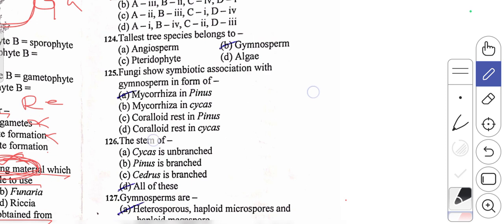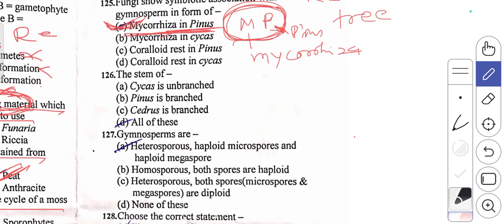Then the next question, the 126th question, the stem of. They have given three different species, Cycas, Pinus and Cedrus, and they have given information regarding the stem. You have to choose whether they have given the right thing or not. Cycas always has an unbranched stem. Pinus and Cedrus, they both are branched. So all the statements given here regarding the stem are true. So the D option is the right answer, that is all of these.